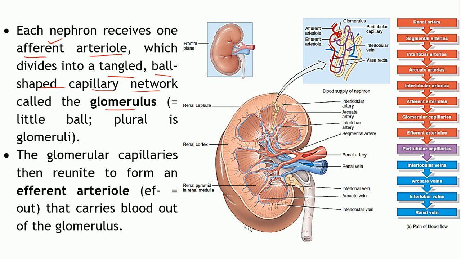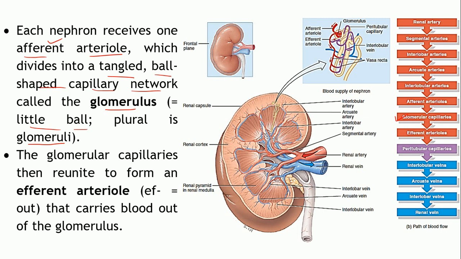That means a little ball. Plural, a number of glomerulus, are known as glomeruli. So afferent arterioles have divided into glomerular capillaries, obviously, right? Arteries, aorta, it branches into arteries, still smaller arteries, still smaller arteries. Finally they will divide into arterioles. Arterioles will divide into capillaries. Now what happens after this?